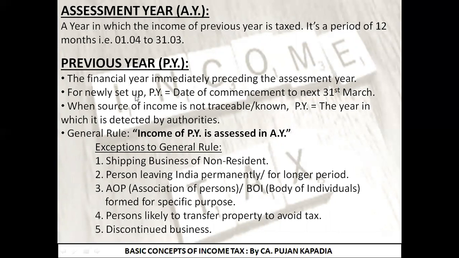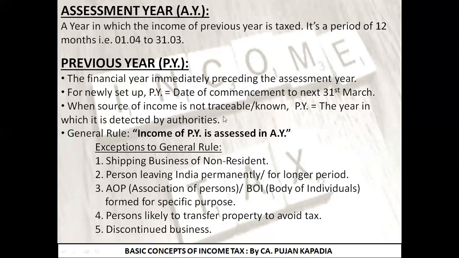The point that is written over here is, for example, I have set up a new business and what is going to be my previous year? It is going to be considered from the date of commencement. I told you guys, for example, I am starting my business from 1st July 2020. Then the previous year is going to be 1st July 2020 to 31st March 2021. Previous year can be less than 12 months if it is a newly set up business.